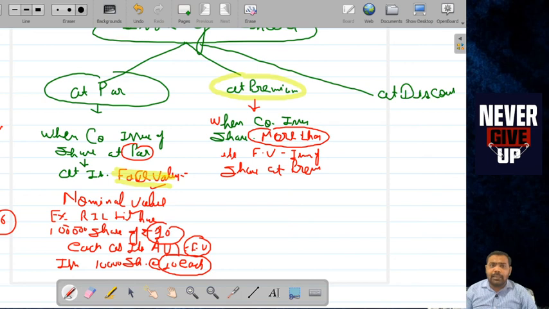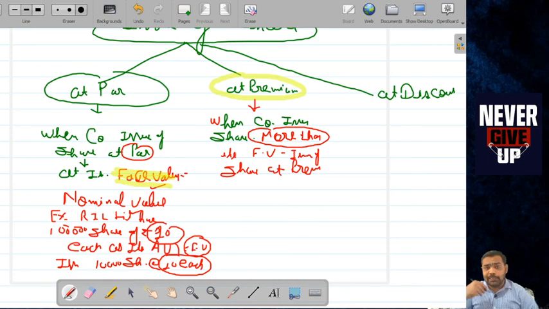Let's take another example. The cost of normal shoes is rupees 1000, but the cost of a Woodland shoe is around 5000.